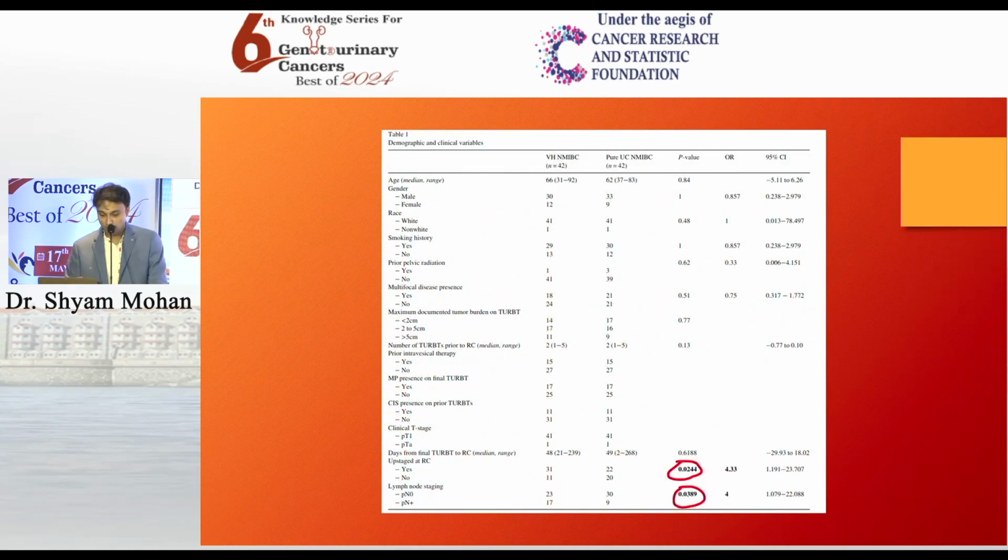These are the demographic and clinical variables that were matched: age, gender, prior intravesical therapy, presence of muscularis propria on the TURBT specimens, and presence of CIS. As we can see, the odds ratio of upstaging at RC for variant histology NMIBC is 4.33 compared to pure urothelial NMIBC. Similarly, lymph node positivity in variant histology is statistically significant compared with pure urothelial NMIBC.